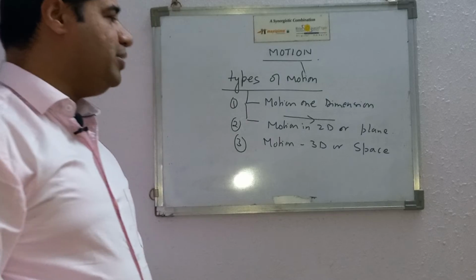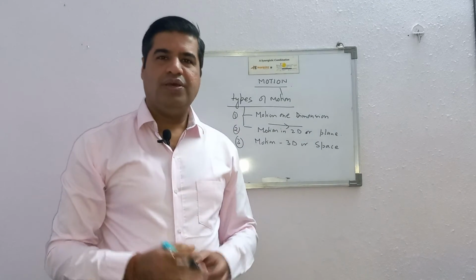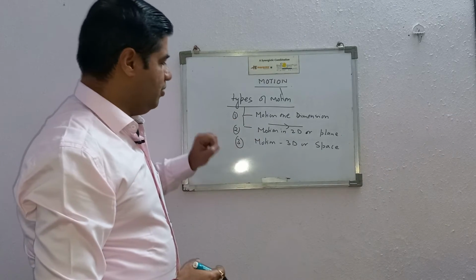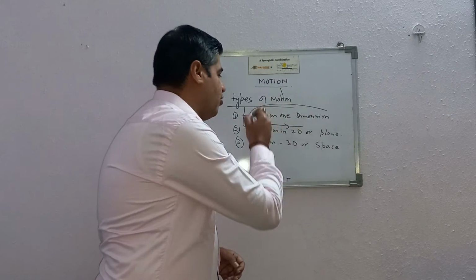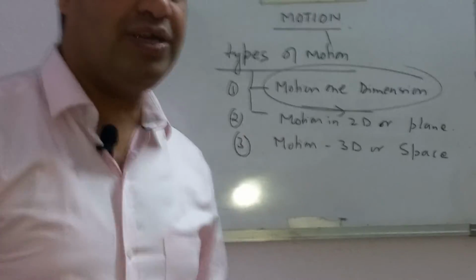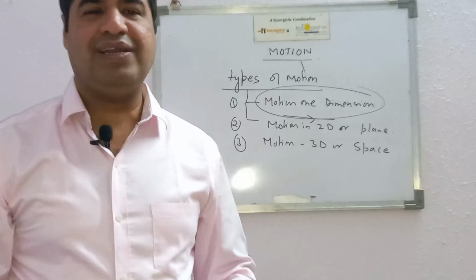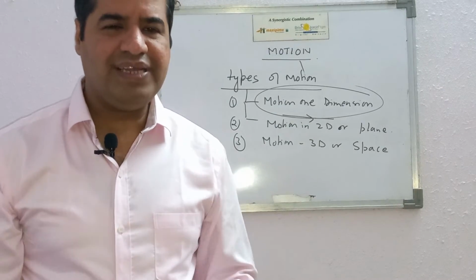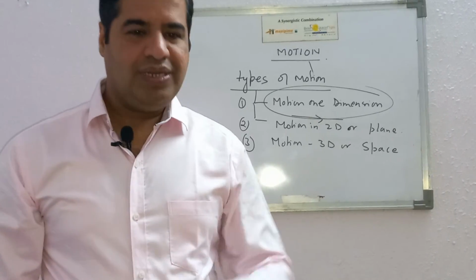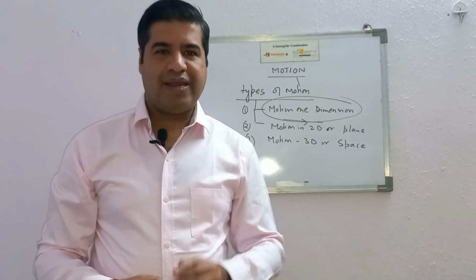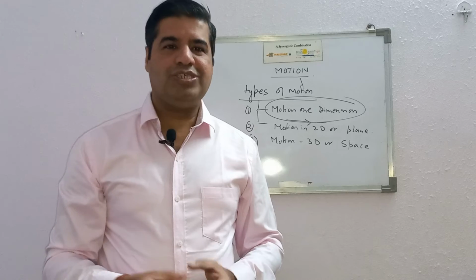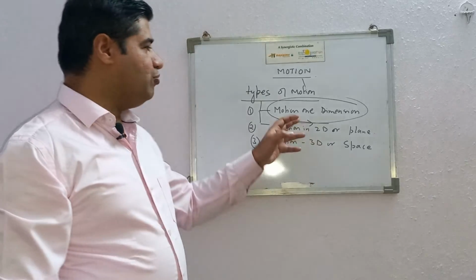We will be studying all three types of motion, but in class 9th and 10th, we will be studying more precisely about motion in one dimension. What is the need of studying motion in one dimension, when practically it rarely happens that a body moves in a straight line? It is due to certain parameters. To understand parameters like displacement, distance, velocity, speed, and acceleration, we study motion in one dimension.